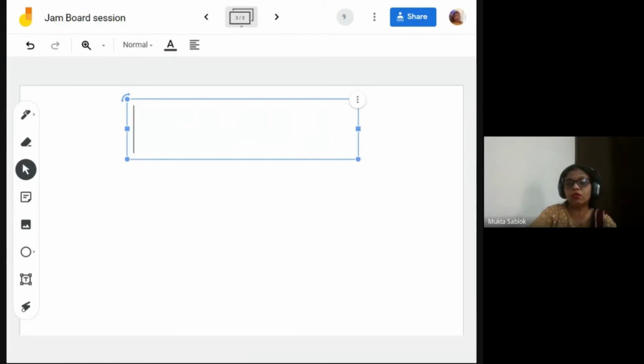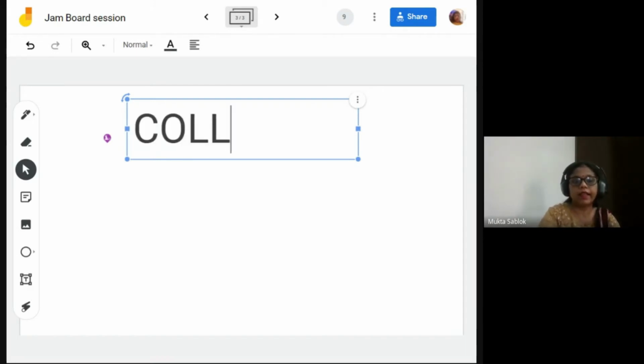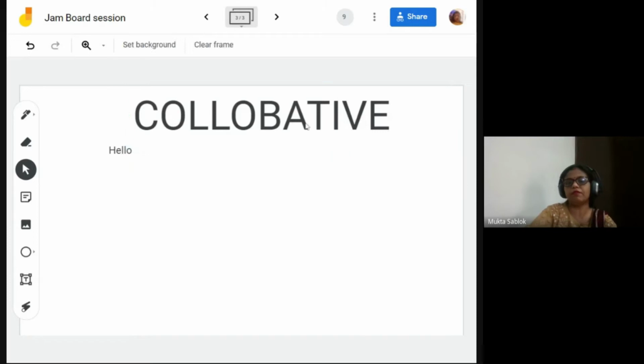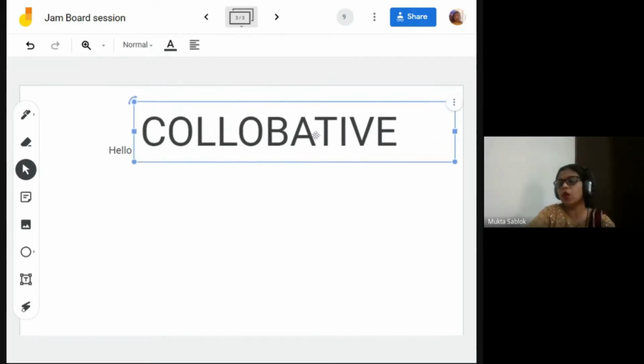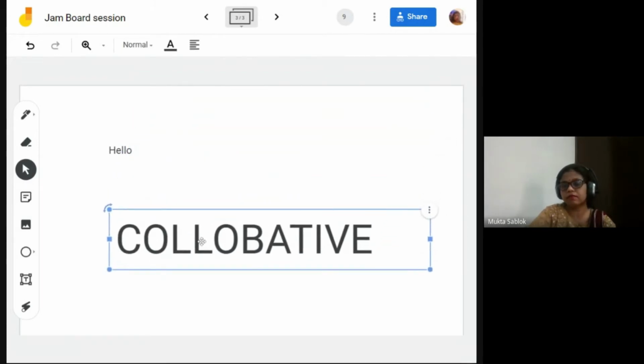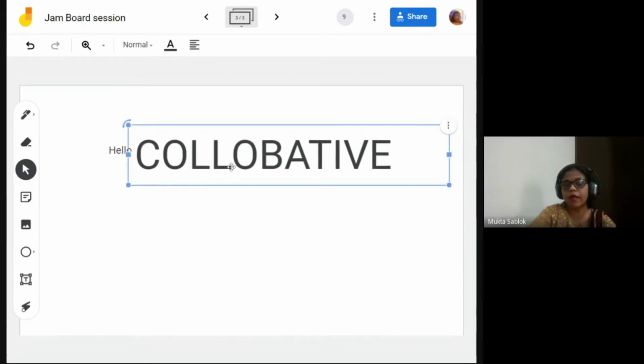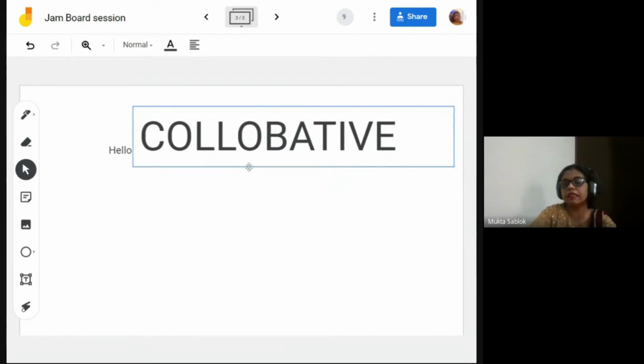So I do text box insertion, and I will write here collaborative activity, or whatever heading you want to give for whatever we are doing. The arrow is just to move your text box from one place to another, or to move images if you have inserted them. That's the use of the arrow.